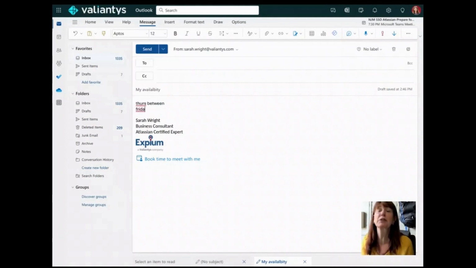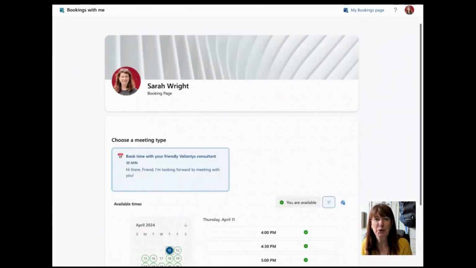And then somebody inevitably books me in between time. And then all of my availability changes. So, how do we fix that? The good news is Outlook is here to help us by creating a Book with Me page.